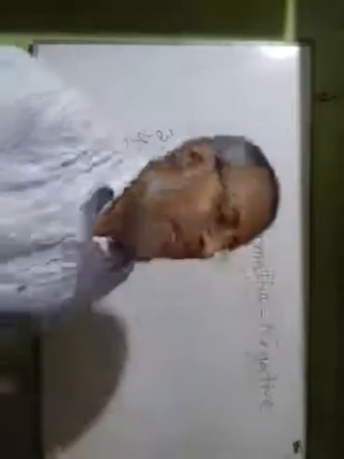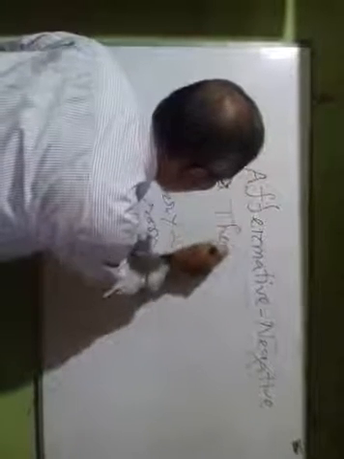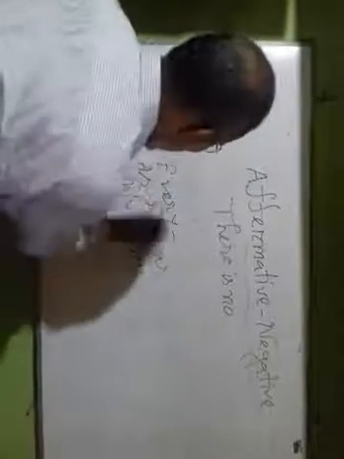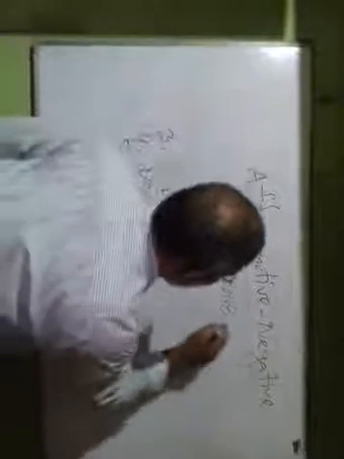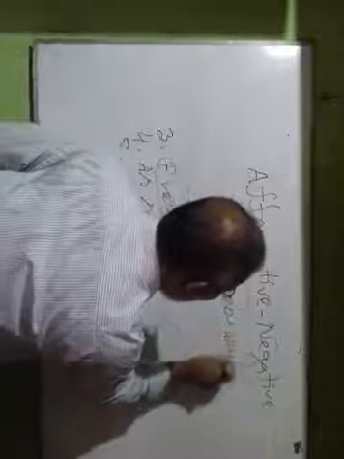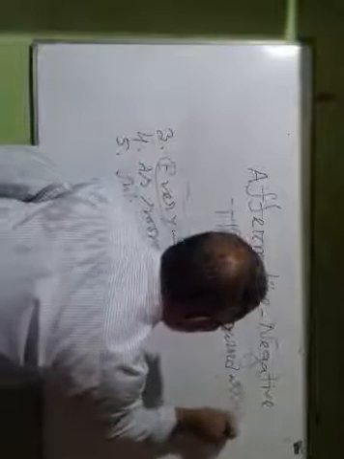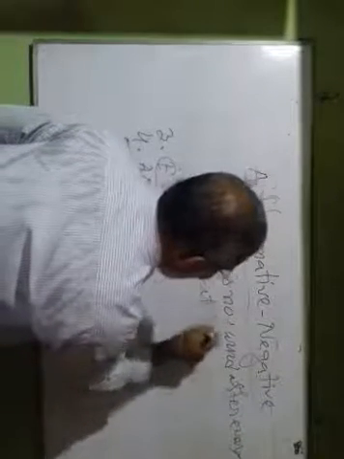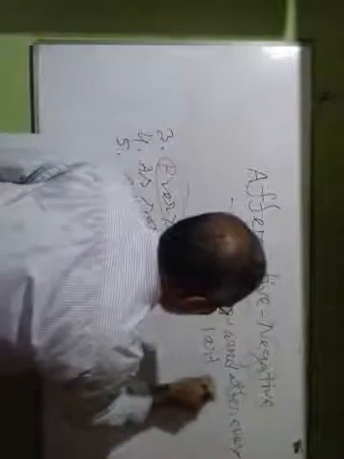For that case, we have to use there is no in lieu of every, and then the word after every. Then but. Then the last part of the sentence.